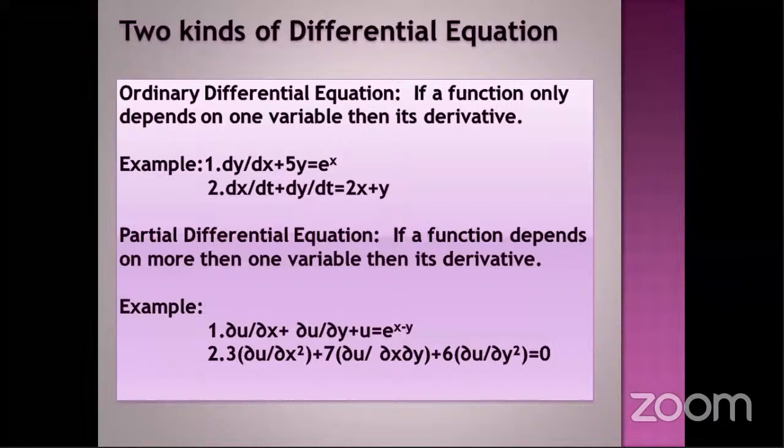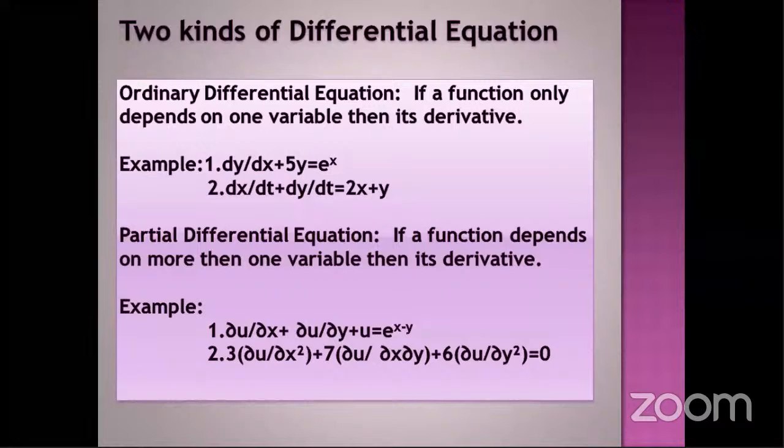Ordinary differential equation is nothing but whenever we are having only one independent variable, and it is also known as ODE, and it is always denoted by D. And you can see the examples here. Both these examples are containing one independent variable.